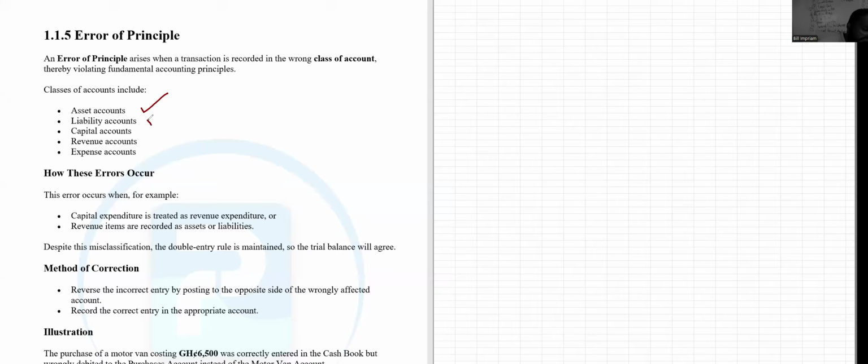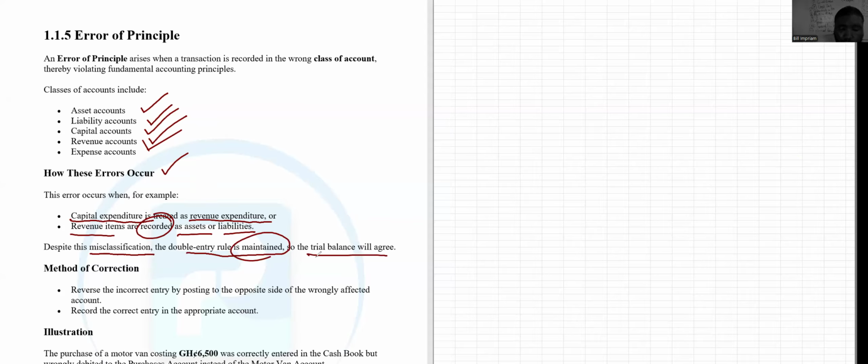So the classes of account include asset account, liability account, capital account, revenue account, and expense account, right? All these accounts are what we normally use in accounting, the elements of accounting. These are the various elements of accounting that we have, and all of them have their corresponding accounts. Now, how do these errors occur? They occur when, for example, something like a capital expenditure is treated as revenue expenditure, or revenue items are recorded as assets or liabilities. Despite the misclassification, the double entry rule will still be maintained, so the trial balance will still agree. The trial balance will definitely agree.